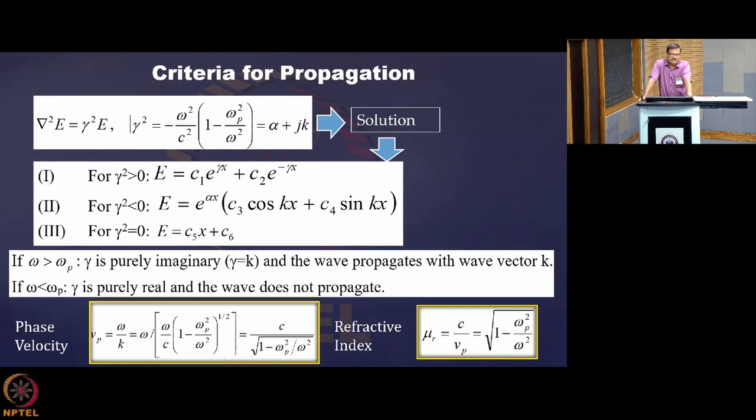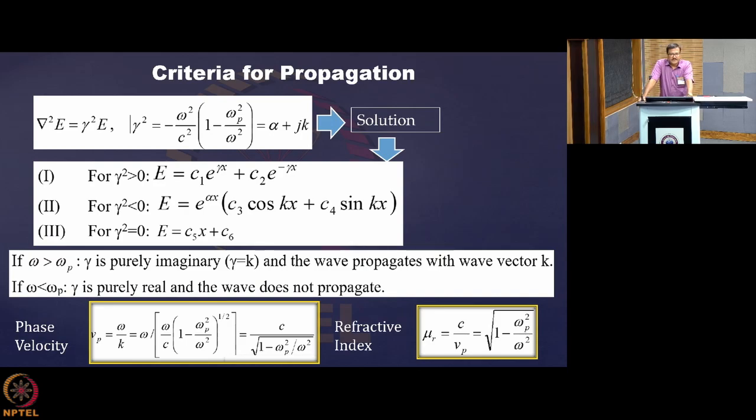And for these cases, the solution that you will get is E equal to C1 e to the power gamma x plus C2 e to the power minus gamma x. In the second case, E is equal to e to the power alpha x into C3 cos kx plus C4 sin kx. And in the third case, with gamma square zero, it is C5 x plus C6. So they are all constants, C1 to C6.